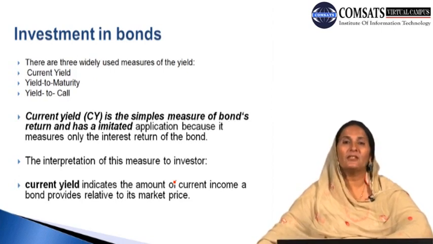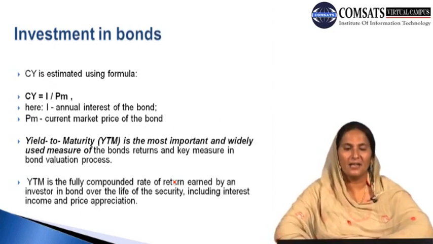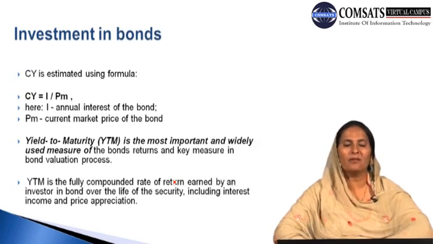With the help of this, he or she can take a guideline as far as portfolio holding is concerned. CY, known as current yield, is estimated using the formula CY = I / PM, where I stands for the annual interest of the bond.